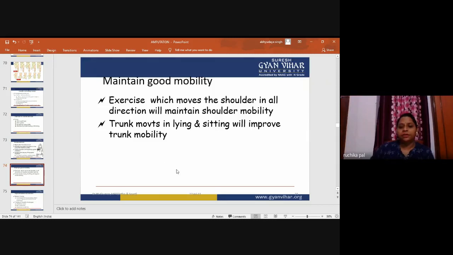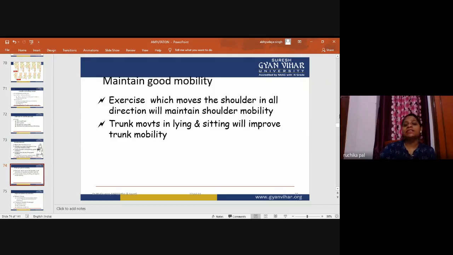Maintain good mobility. Exercises which move the shoulder in all directions will maintain shoulder mobility. So what happened in that? We are maintaining good mobility. We will go for all the shoulder movements: flexion, extension, adduction, abduction, and circumduction also, so that we maintain the shoulder mobility. There will be no stiffness in the shoulder.